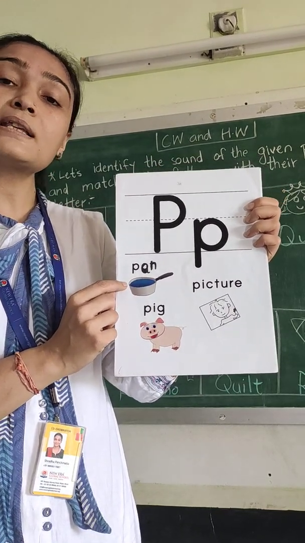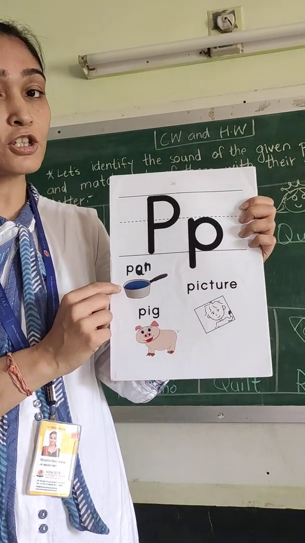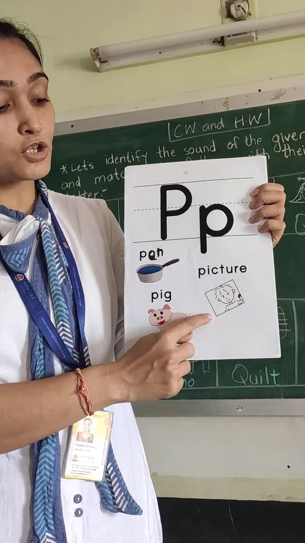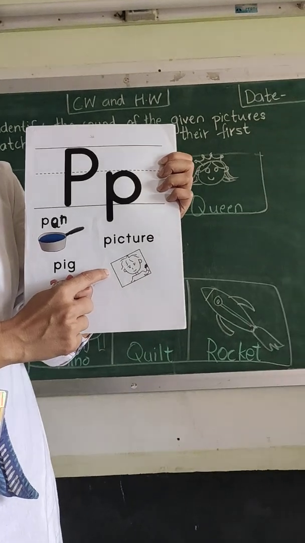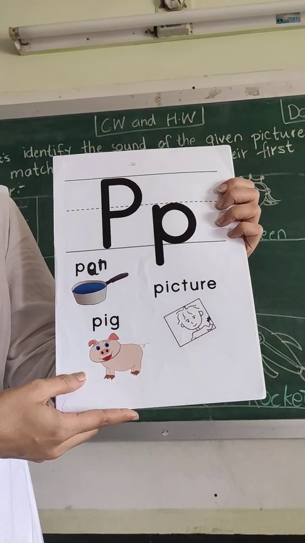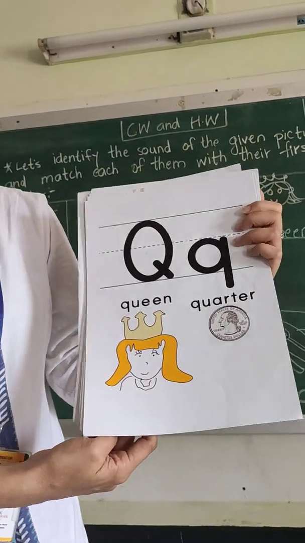Pan. Where do you see the pan, children? We see the pan in the kitchen. Mama cooks food in the kitchen and Mama uses pan in the kitchen. This is the picture. ये क्या है? Picture. And this is the pig. Pig is a farm animal.